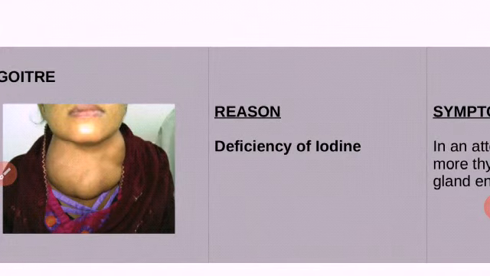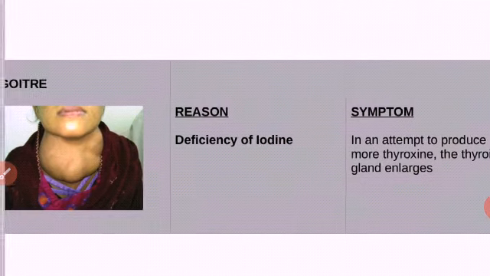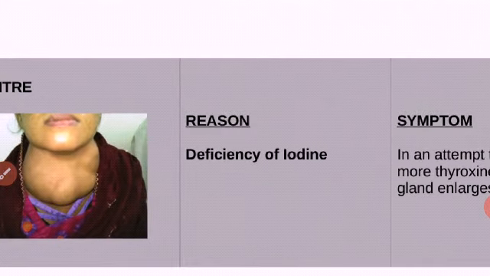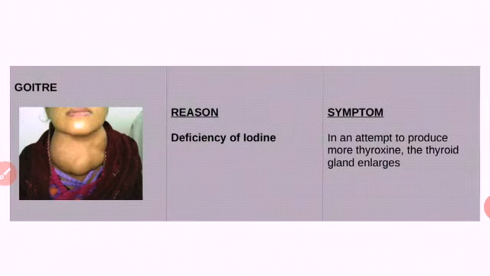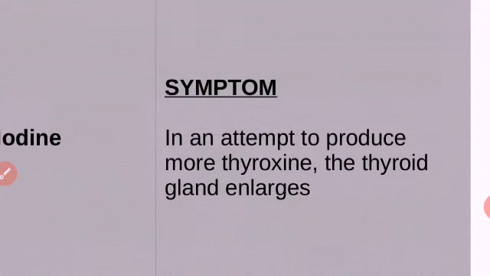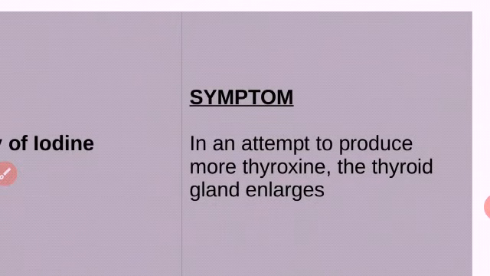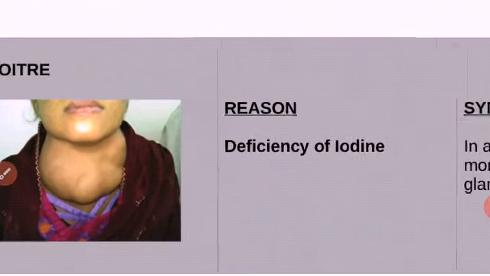Now, goiter: the reason is deficiency of iodine. If there is less iodine in our body, it leads to a condition called goiter. Let us see the symptom. The symptom of goiter is that the thyroid gland enlarges. This is because, when there is low iodine, thyroxine production will be low, and in an attempt to produce more thyroxine, the thyroid gland enlarges. This is one of the main symptoms of goiter.